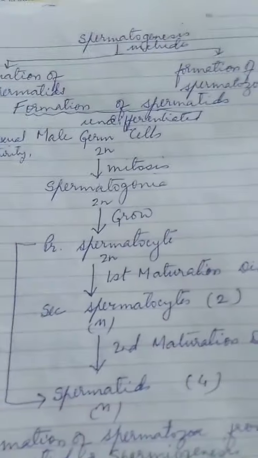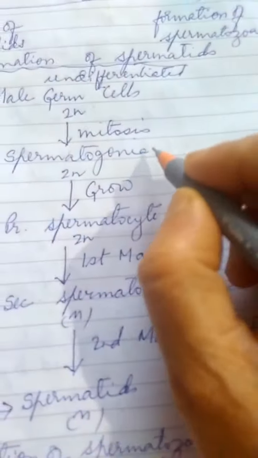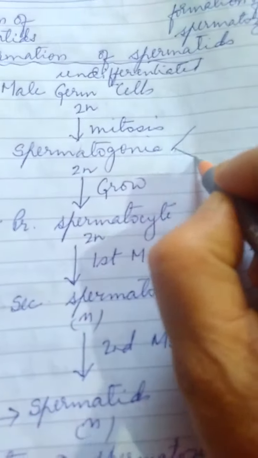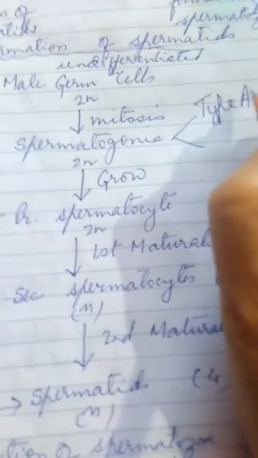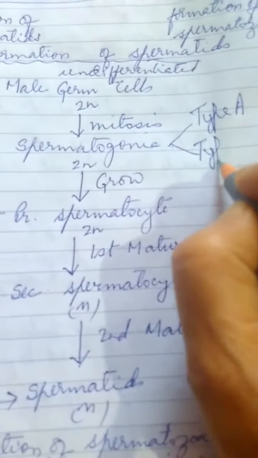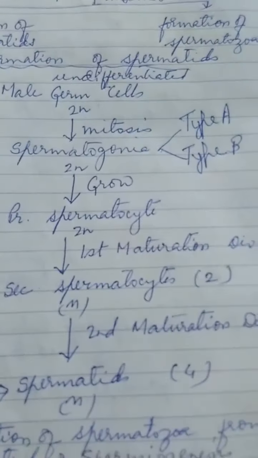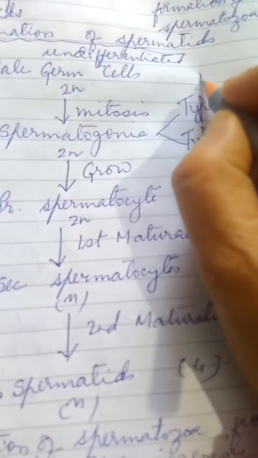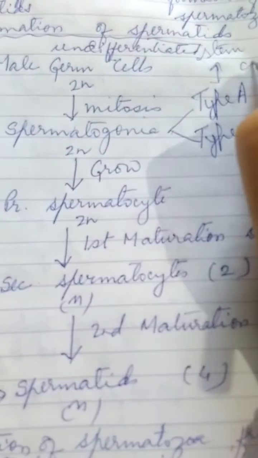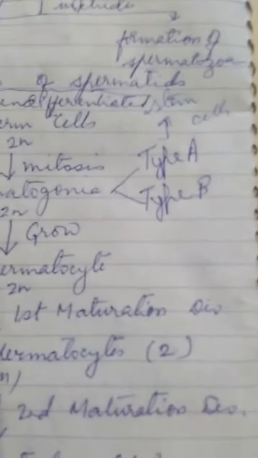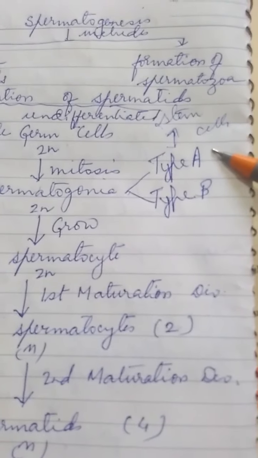spermatogonia, right? In reference books, such as elementary biology, it is mentioned that these spermatogonia are of two types: type A spermatogonia and type B spermatogonia. Type A spermatogonia act as stem cells. Stem cells means they divide and produce more of their own kind.